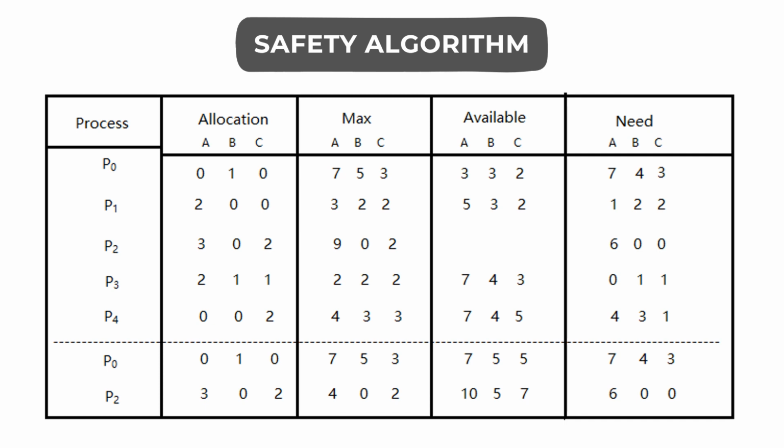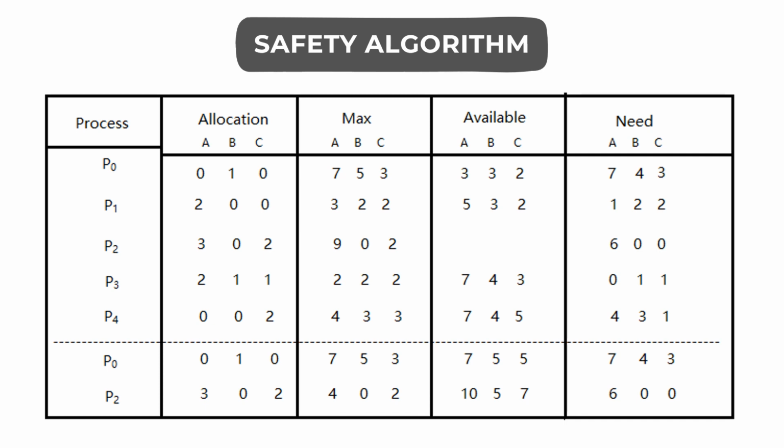So it still requires 7 instances of resource type A, 4 instances of resource type B, and 3 instances of resource type C. But the available instances are 3 of resource type A, 3 of resource type B, and 2 of resource type C. So it is not possible to allocate them to process P0.